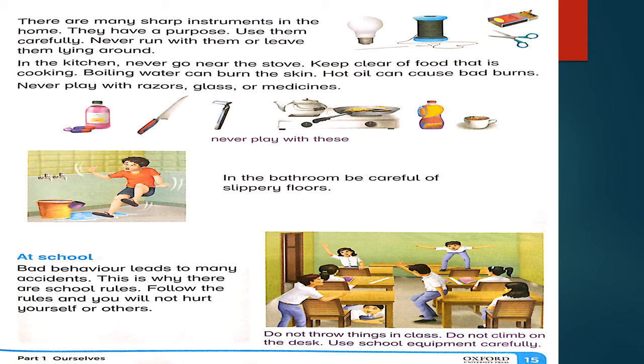Toward page number 15, there are many other things at home that are really useful in daily life, but they may cause a cut or an injury when we are not using them properly or carefully. Let's have a look. There are many sharp instruments in the home. They have a purpose. Use them carefully. Never run with them or leave them lying around. Do not use things like a bulb, thread and needle, scissors or matchbox carelessly.